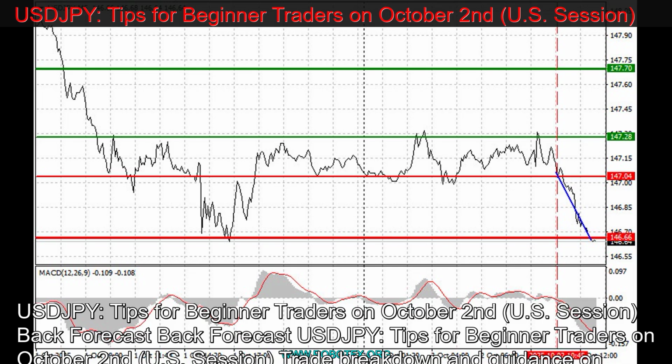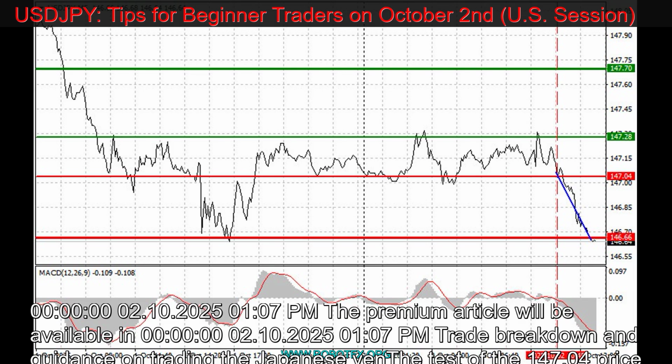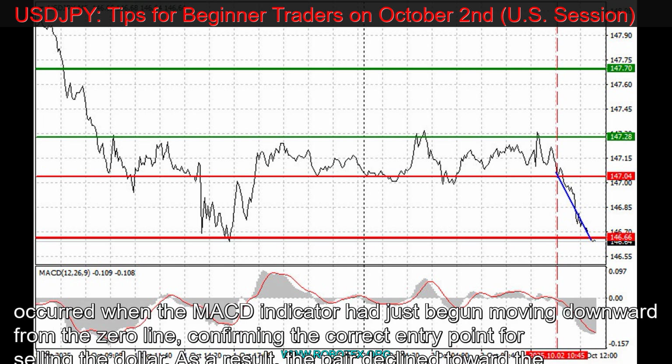USDJPY, tips for beginner traders on October 2nd, US session. Forecast for USDJPY, tips for beginner traders on October 2nd, US session. Trade breakdown and guidance on trading the Japanese yen.